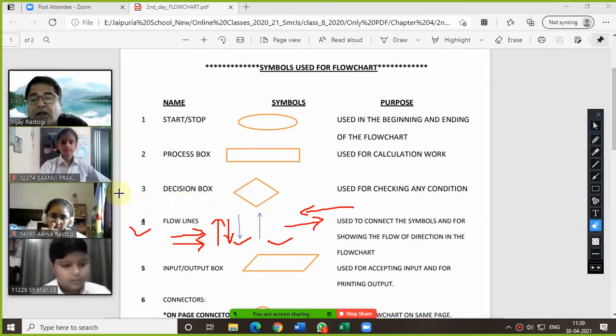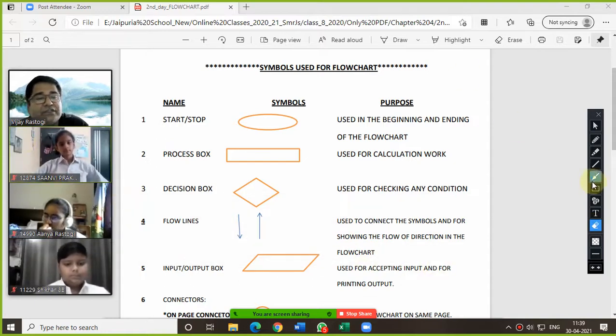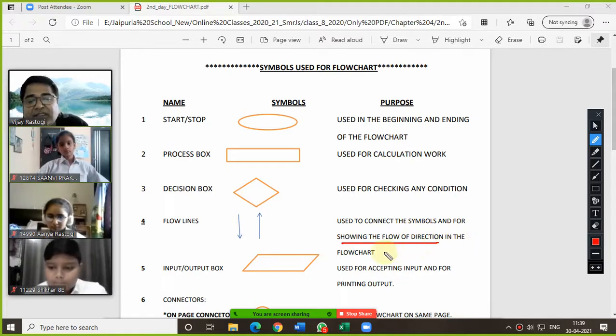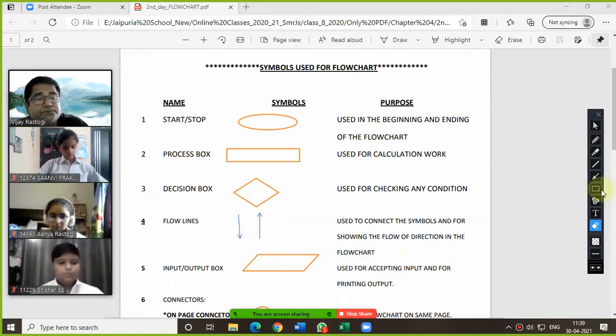Yes, sir. Or you can say it shows the flow of data, where it is going. They are used to connect the symbols and for showing the direction of flow in the flowchart. This is the purpose of the flow lines. Am I clear on this? Yes, sir. Now come to the next part.